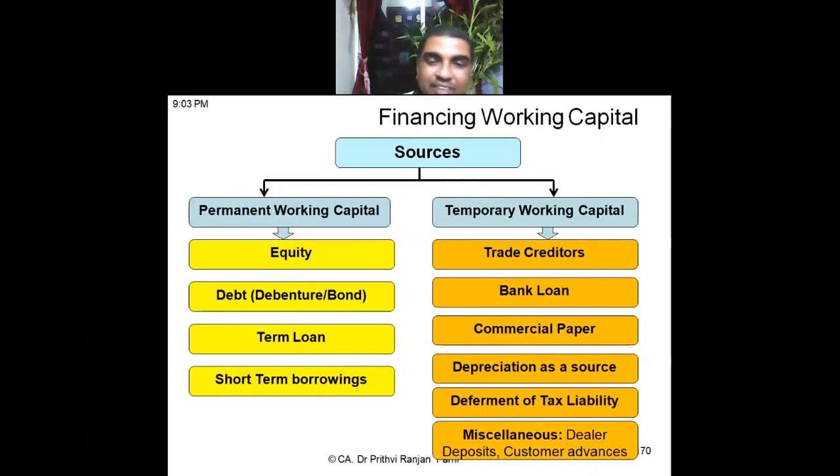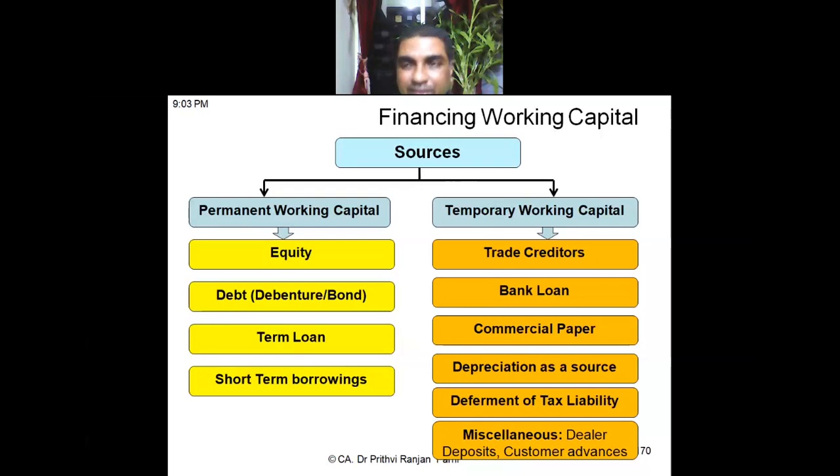Then deferment of tax liability is another source. Let us say the company has got some tax liability. There are some due days by which you are supposed to pay tax, be it GST, advance tax, or TDS. At some fixed days, this money needs to be deposited.